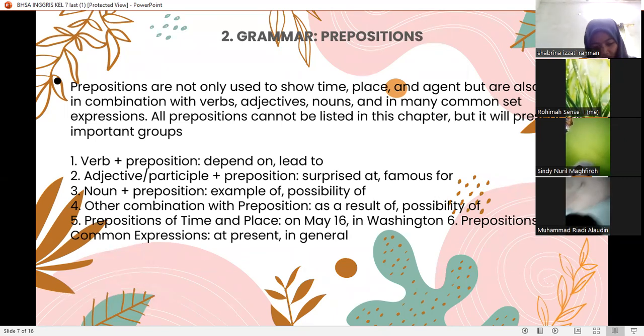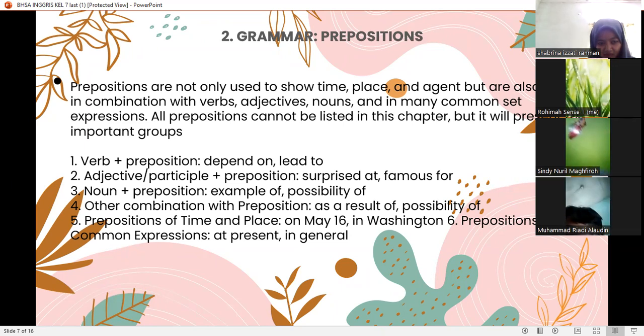Number 1, verbs and prepositions, such as depend on, lead to. Number 2, adjective and participle prepositions, such as surprised at, famous for. Number 3, noun prepositions, for example possibility of. Number 4, other combinations with prepositions, such as as a result of, possibility of.